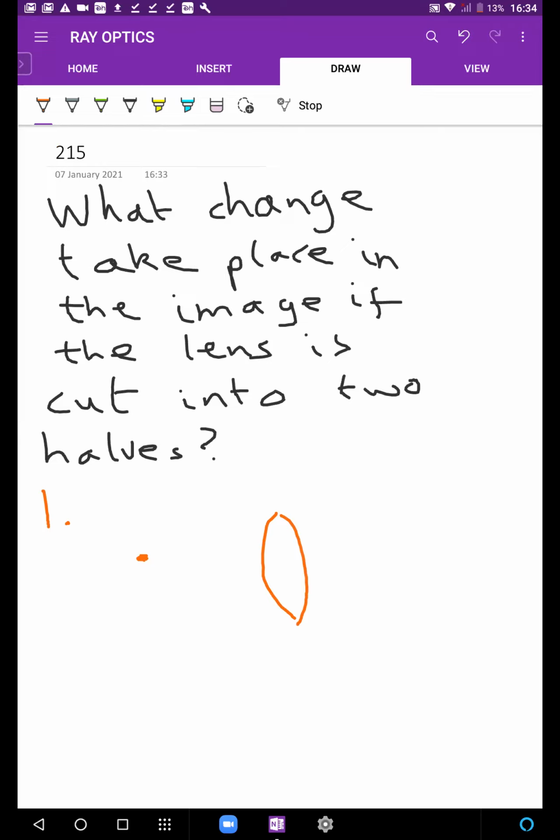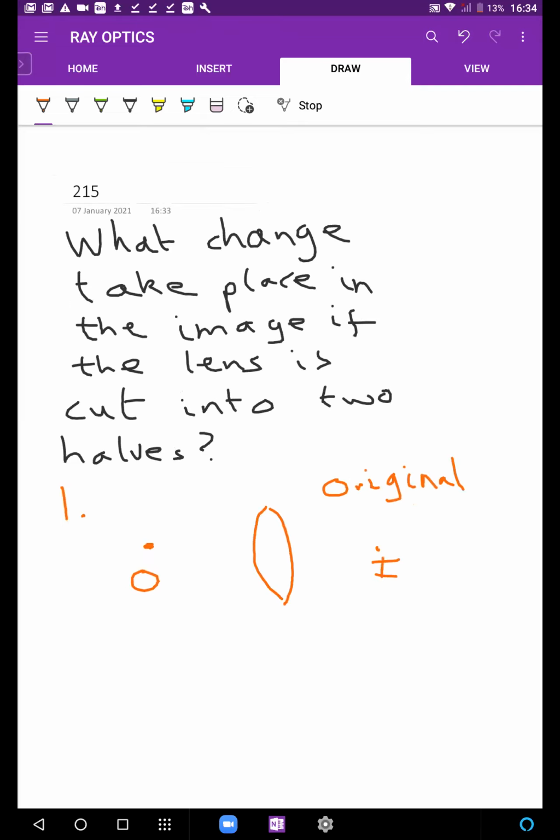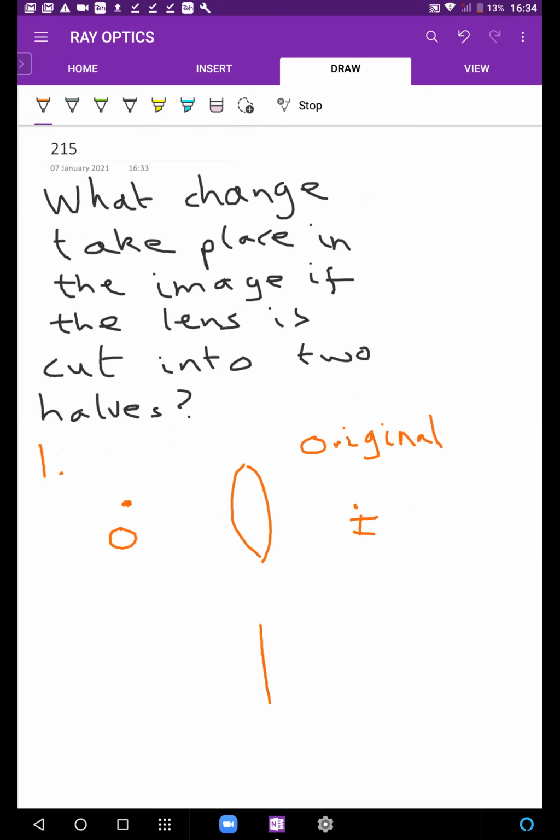So if this was the original scene, what I mean by my question is, if this was the original scene, what my final scene looks like is, first part के लिए मैंने ऐसा काट दिया, ठीक है, along the vertical line, along the vertical axis. तो इस सीन में क्या होगा?